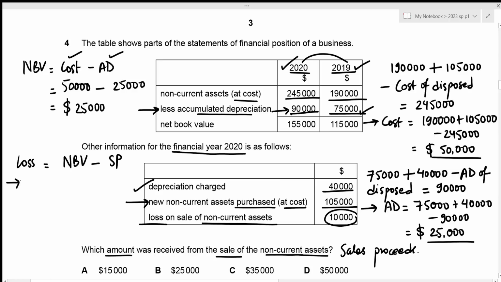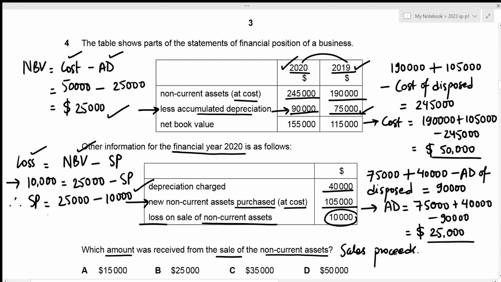Now we can substitute the values for loss and net book value. We have our loss to be 10,000, and we just figured out our net book value to be 25,000 minus the sales proceeds. Now we can easily figure out the value for sales proceeds. That is just going to be 25,000 minus 10,000, which results in the value of 15,000. So this is the correct answer, and it is given in option A.